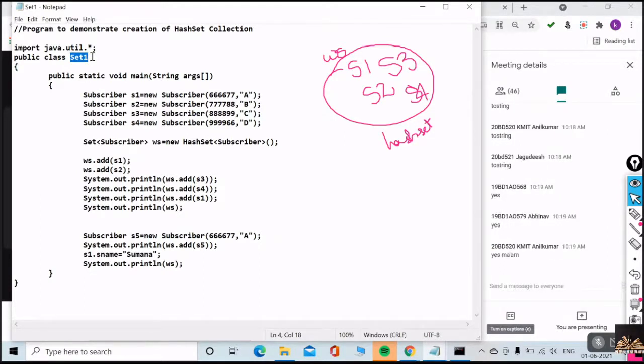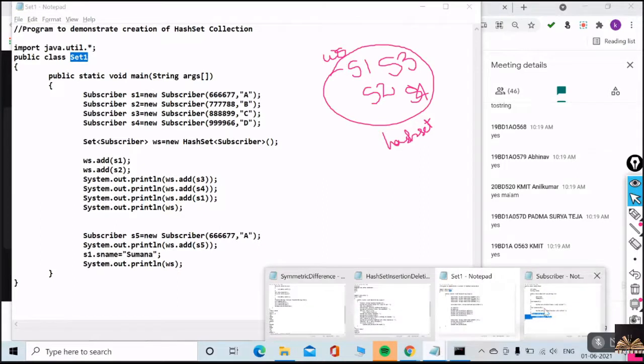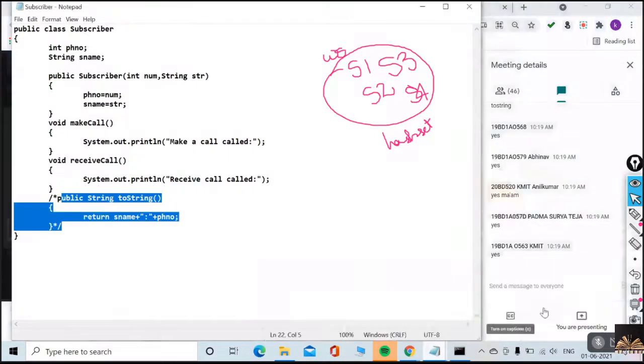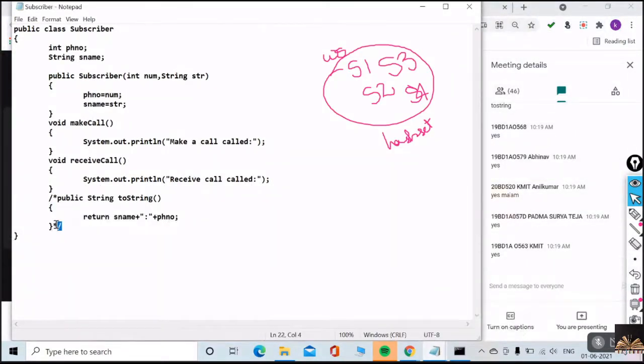Yes. So can I undoubtedly, 100%, override that or not? I can override. I can override in my required format. Yes or no? Can you understand what I am saying? So how am I overriding this? This toString method's return type is String, of course, and how I am overriding is, whenever I am trying to print any object, the toString method is to be executed in this manner.